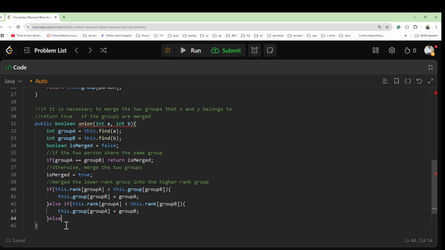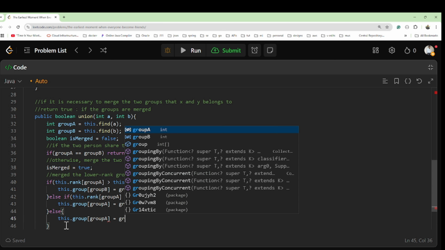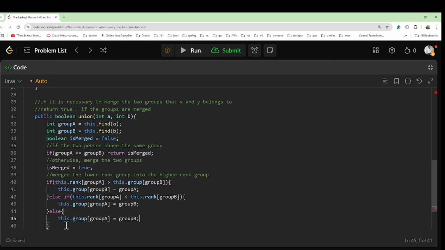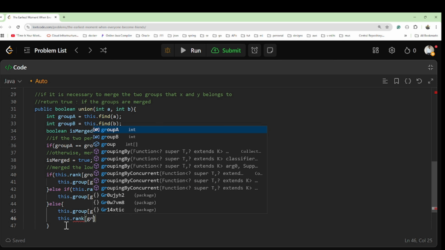Else, what we will do, we'll say this.group of group A equal to group B, right? Then we'll say this.rank of group B equal to